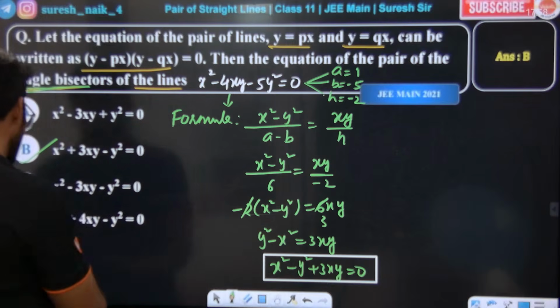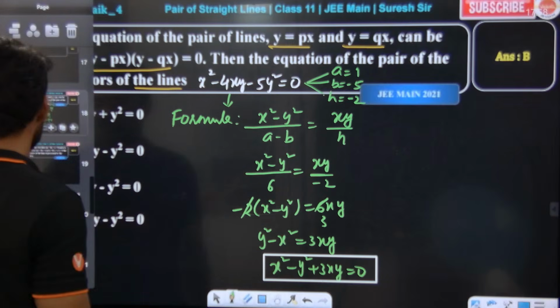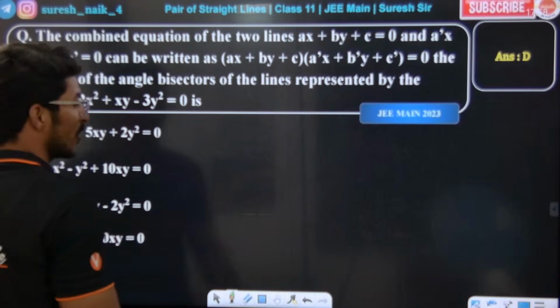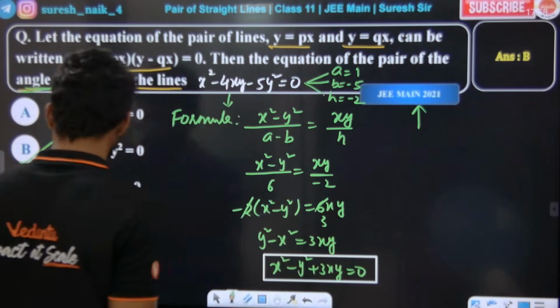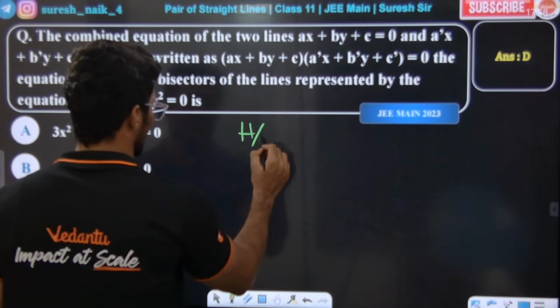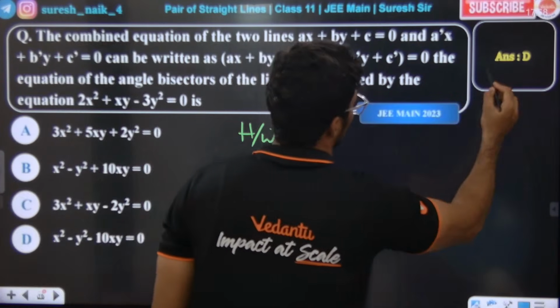Sir, directly we can do it like this. Check. Now this is the homework question for you all. The previous question was a JEE 2021 question. Now this is the homework for you all, you need to try in the same way. This is the JEE 2023 question, and the answer is D.